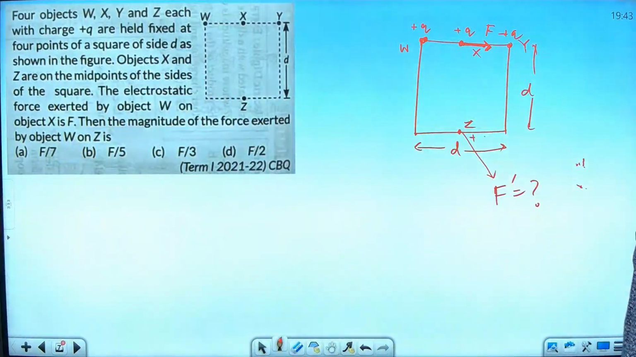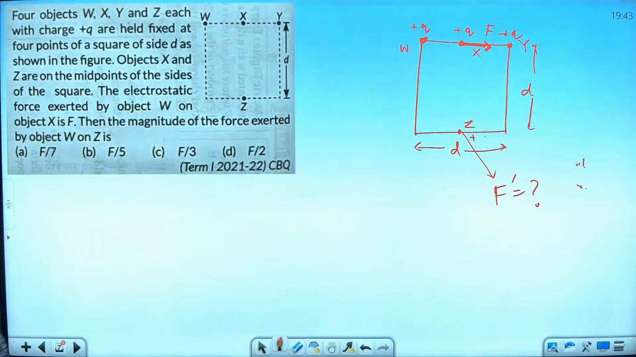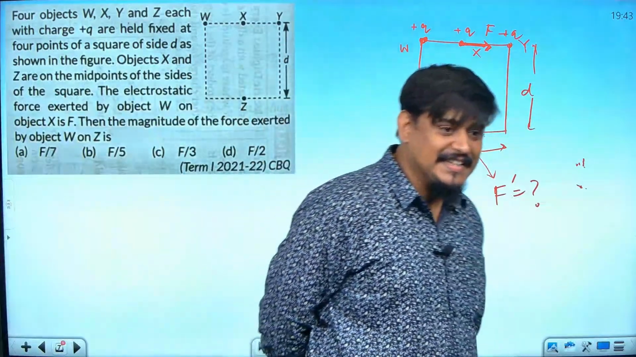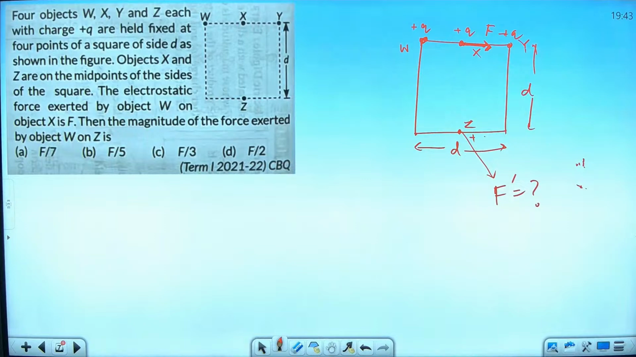Anybody else? One answer is B by others. Give us 2 minutes. Okay, 2 minutes is too long for this 1 mark question. Okay, anyhow, fast. D. Okay, so Bharat Khanna says D.